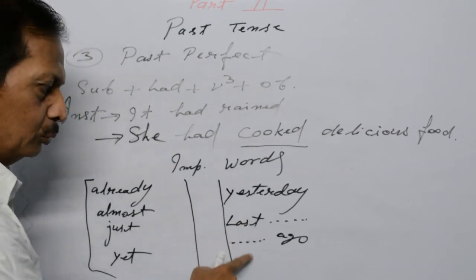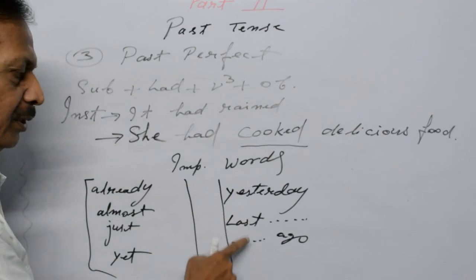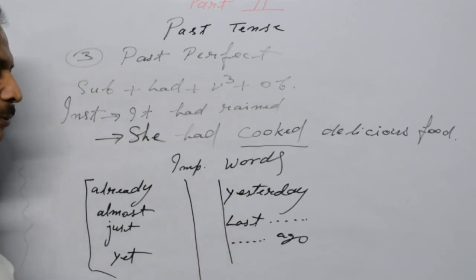And you know how to use them in the beginning or at the end of the sentence. So past perfect tense is completed.